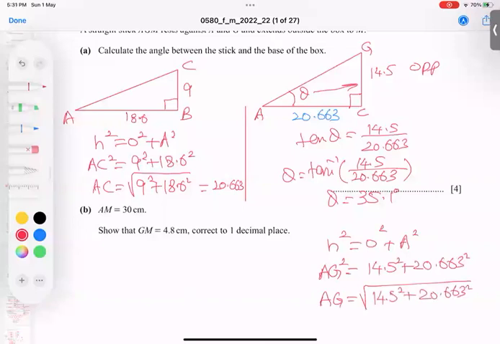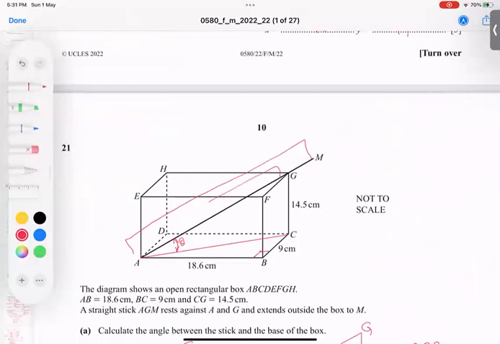And I'm finding it: square root of 14.5 squared plus 20.663 squared. The answer I'm getting is AG equal to 25.243 centimeters. But this is AG. So AG, I got it. So from the total length, subtract AG, inshallah, we will get our answer.